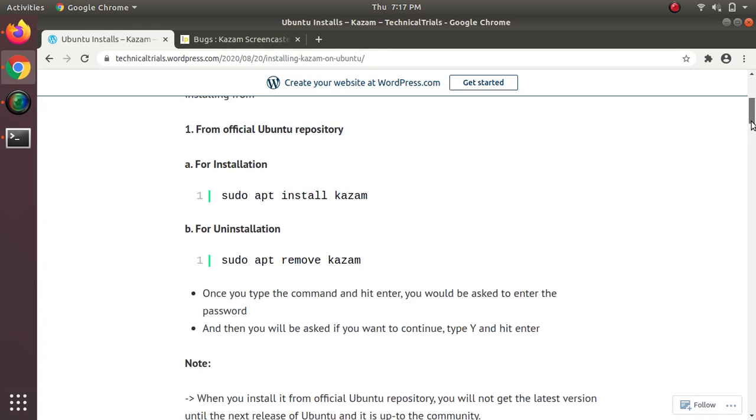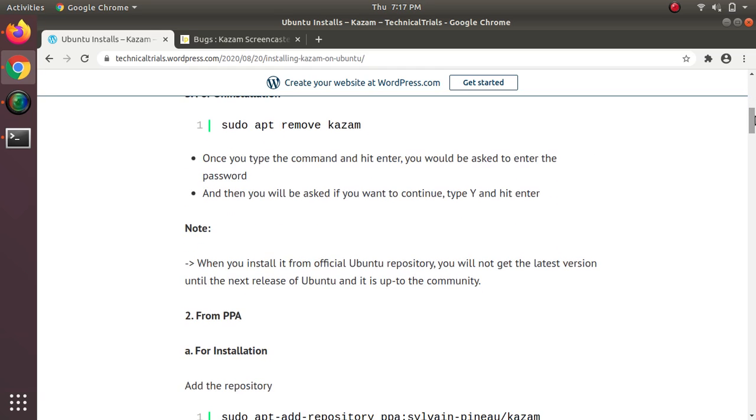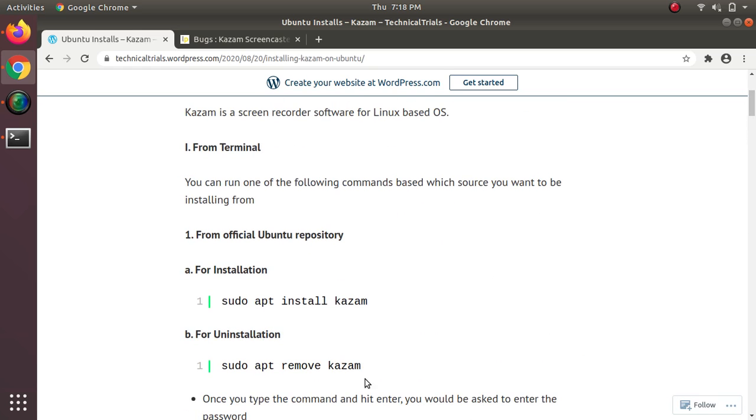Official Ubuntu repositories, as the name suggests, are the official repositories from Ubuntu. So we install using apt bundles, and when you install from this source, remember you will not be getting the latest version of the software. Also, you will get the next version with the next release of Ubuntu. That too, it is totally up to the community whether or not to include a particular version of a particular software. So based on these factors, if you install it from this particular source, you can try out the commands that we have mentioned under that particular section.